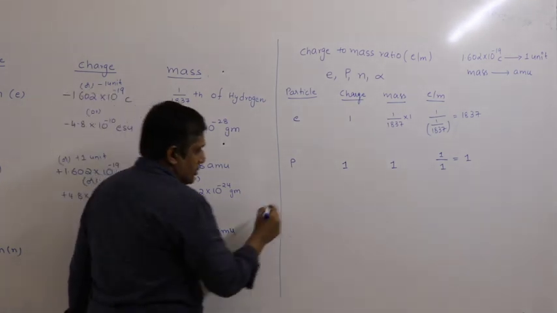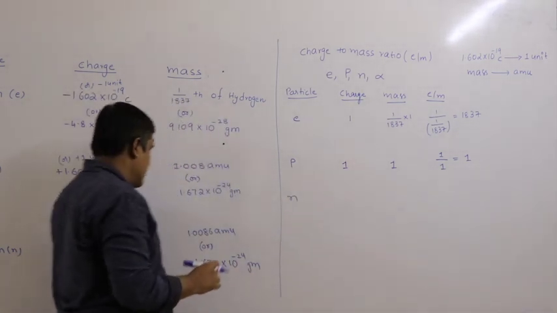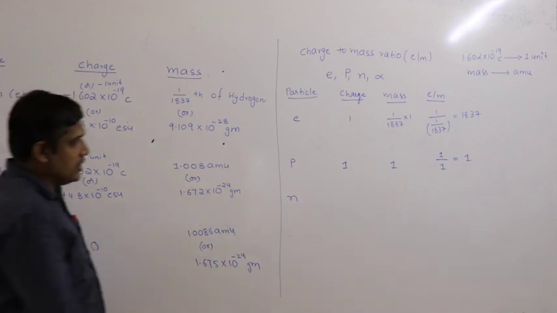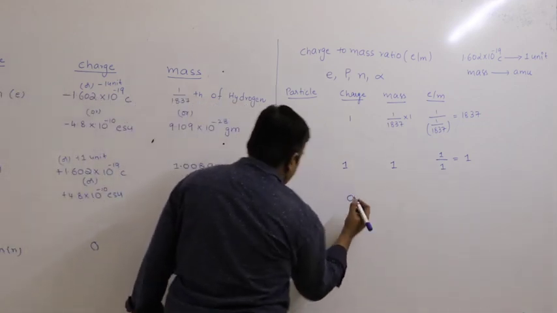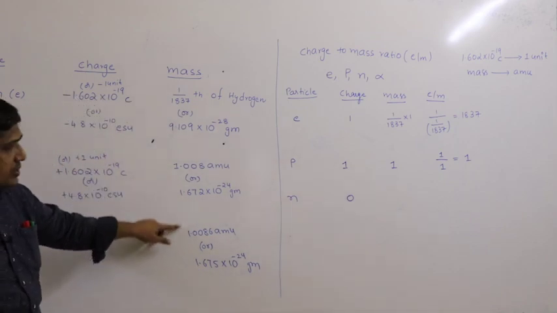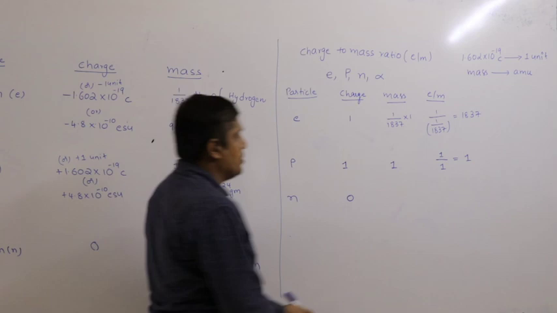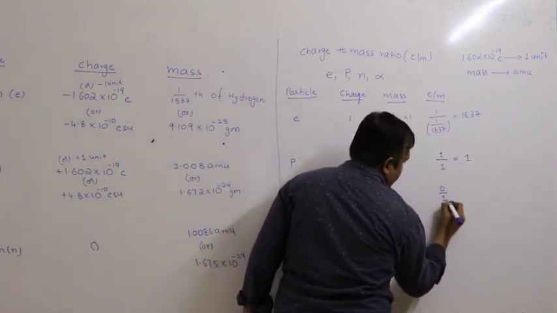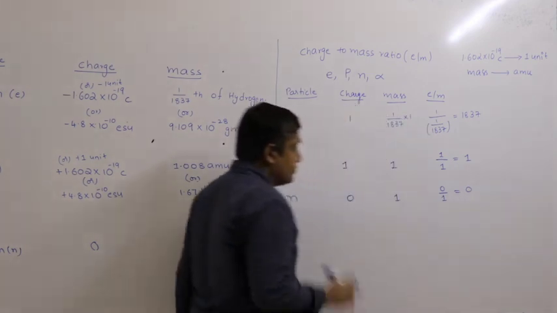Now next, neutron. What is the charge of the neutron? Charge is 0, so let us write 0. Mass is approximately equal to that of proton, so the mass is 1 itself. 0 by 1 is 0.